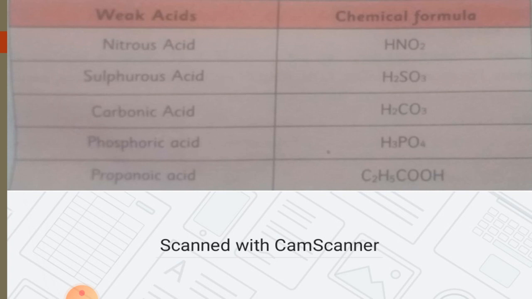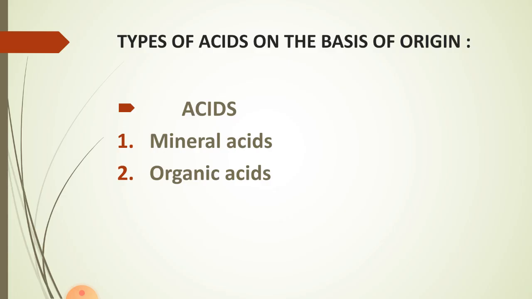Some of the other weaker acids are nitrous acid, sulfurous acid, carbonic acid, phosphoric acid, and propanoic acid. When these ionize, their ionization is partial. For example, sulfurous acid, when it ionizes, will give us H+ plus HSO3-. Some of the H still remains with the SO3, and in the reverse reaction, the leftover H+ will recombine with it and H2SO3 will be formed again.